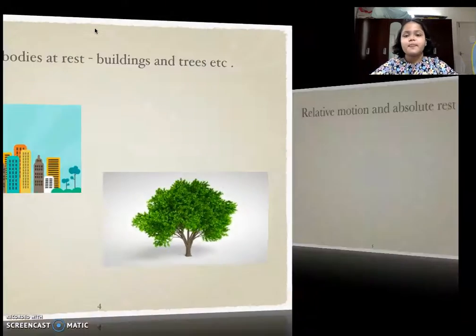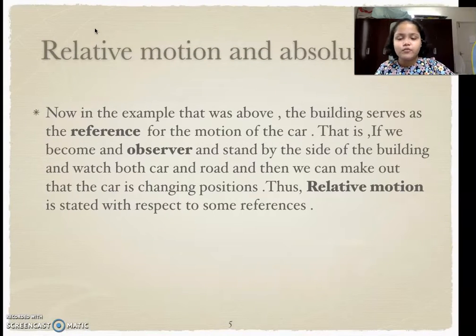So what is relative motion and absolute rest? Now, in the example that was given in the previous slide, we saw that the building serves as a reference for the motion of the car. That is, if we become an observer and stand by the side of the building and watch both the car and the road, then we can tell that the car is changing position. Thus, relative motion is stated with respect to some reference.